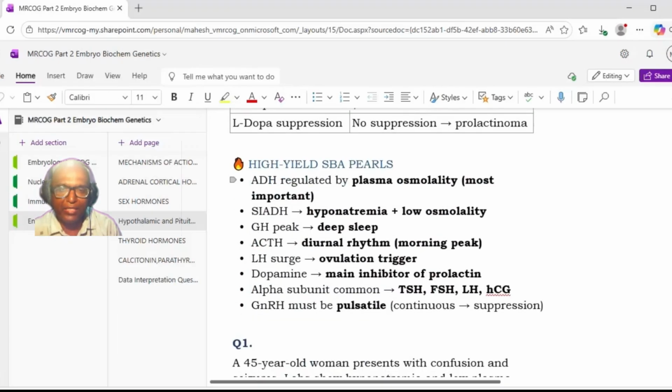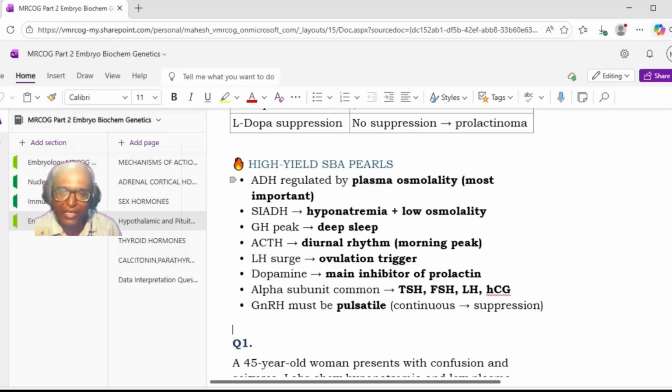ADH is regulated by the plasma osmolality. So ADH level is mainly controlled by the plasma osmolality. In SIADH, there is hyponatremia plus low osmolality. Then GH peak, growth hormone peak, is seen in deep sleep. While ACTH has a diurnal rhythm, there is a morning peak. LH surge causes ovulation, that is the ovulation trigger.